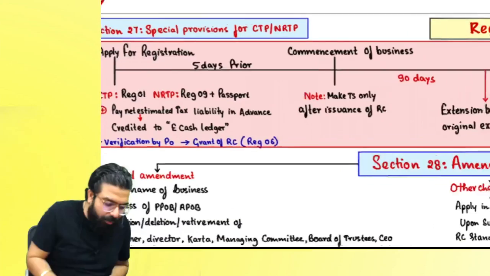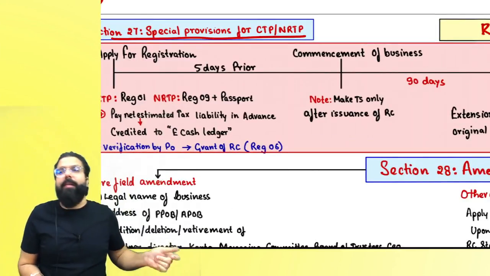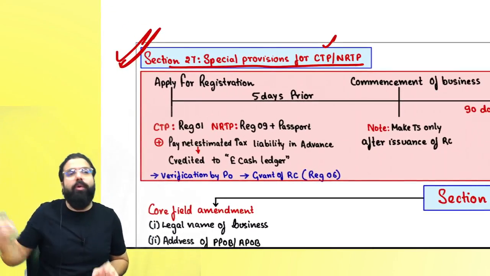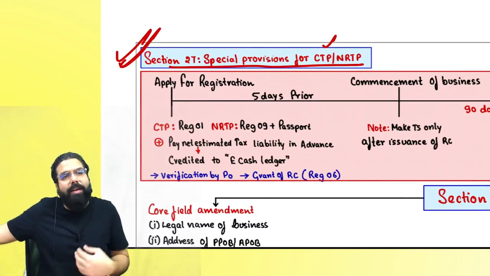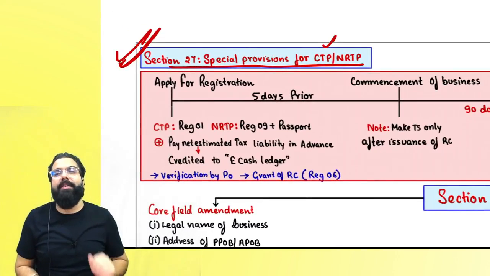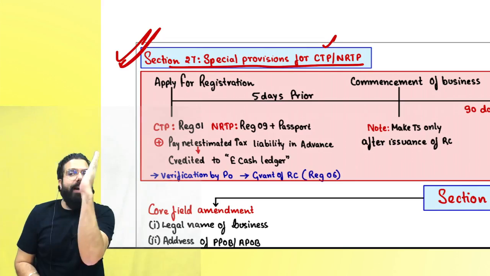27 talks about special provision for CTP and RTP. A CTP or an RTP who is going to another state. For example, a CTP or an RTP is coming to our state and is going to commence his business. He should apply for registration 5 days prior.